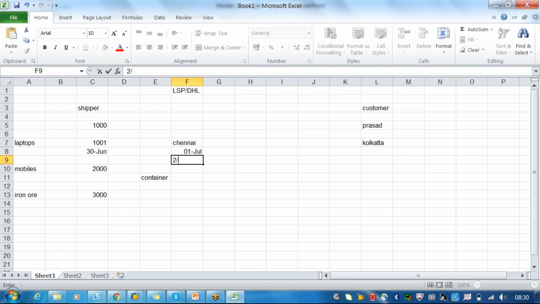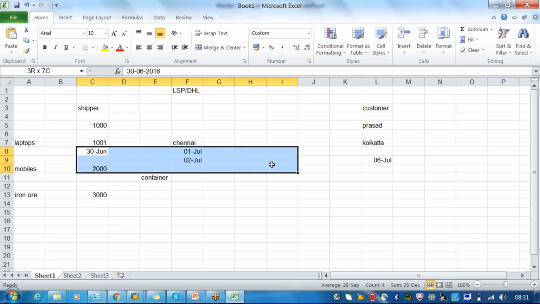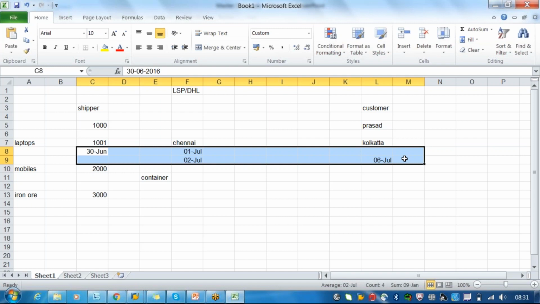On 2nd July, we are planning for the goods using the transportation mode ocean, and it should reach here on 6th July. So this is what we have planned during the transactions. But now there is a problem: on 30th June it started, and there is a breakdown in your transportation mode. So we have to think at what time it should reach Chennai. Initially we planned this date; this is the scheduling, or your planning.